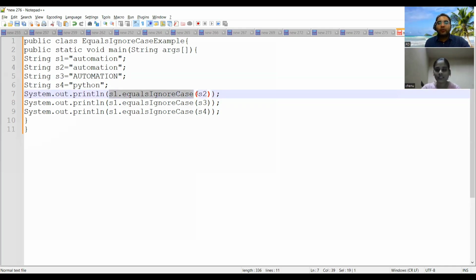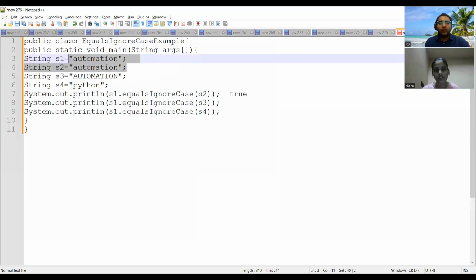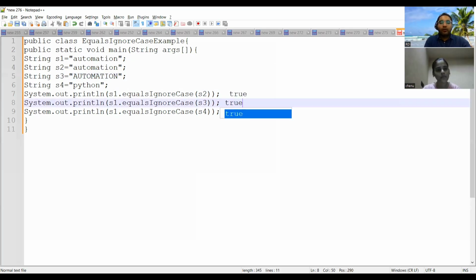So s1.equalsIgnoreCase(s2): in this case, what would it print? It would print true, because the content is the same in s1 and s2. Now s1.equalsIgnoreCase(s3): here again true will come. Despite this being in lowercase and this in uppercase, it will print true because you are using equalsIgnoreCase here. If you had used s1.equals(s3), it would have printed false.